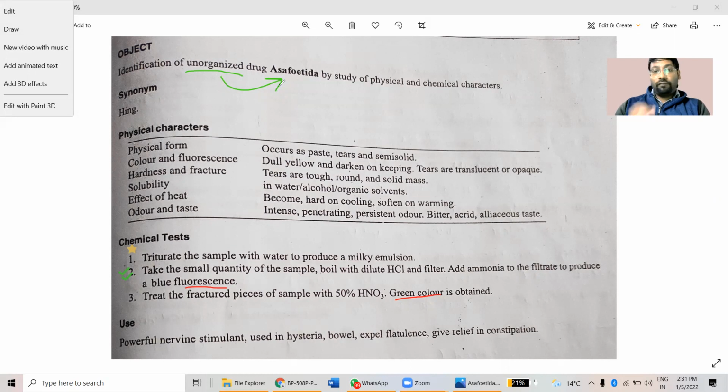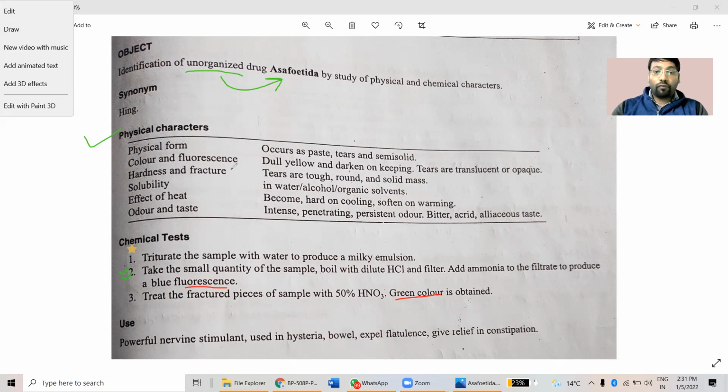Okay, and then if we study the physical characters of Asafoetida or hing, we all know what the physical characters of hing are and how it looks, because we use this particular crude drug in our day-to-day life as well. The color is dull yellow to dark, and on keeping it becomes somewhat brownish to yellow. When it is collected, the tears are translucent or opaque. That is a secretory product from the plant, right?